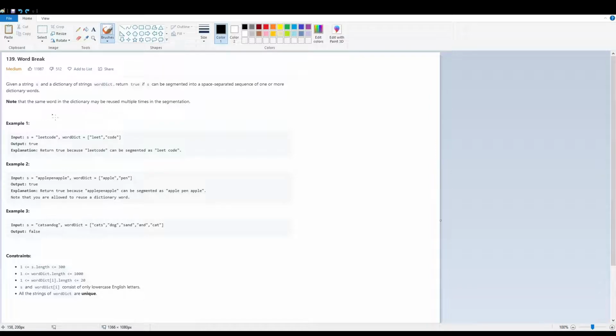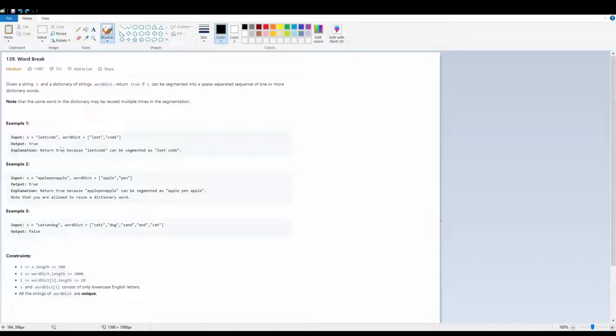Today I'm going to talk about LeetCode question number 139, word break. Given a string s and a dictionary of strings, word dict, return true if s can be segmented into a space-separated sequence of one or more dictionary words. Note that the same word in the dictionary may be reused multiple times in a segmentation.